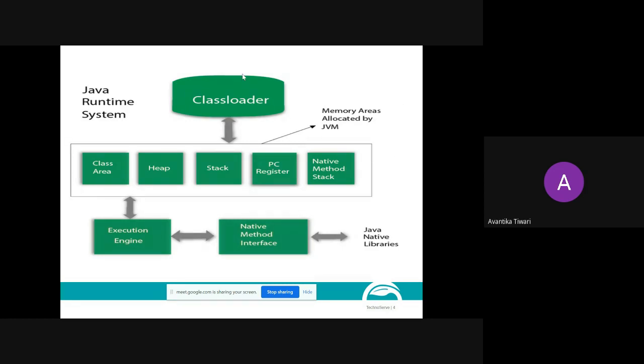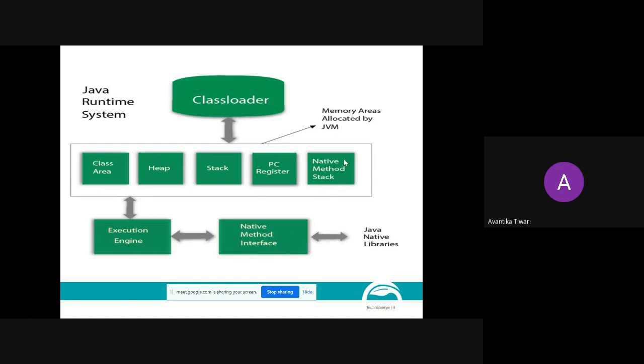So we have a class loader at the top. This is happening inside the JVM. What is the input file for the JVM? Class. Yes, the dot class file is the input that comes to the JVM. When the input file comes to the JVM, that class file goes through all these components. At number 1, we have this class loader. Then this is the memory area, which is present inside the JVM.